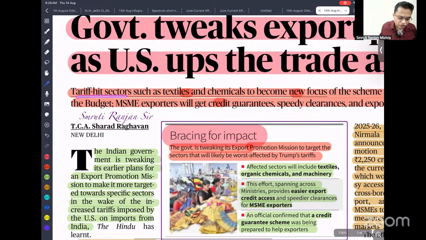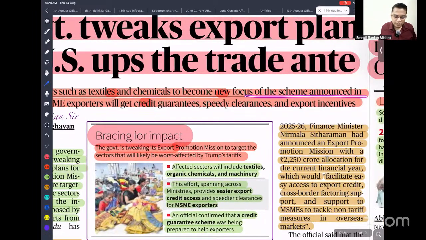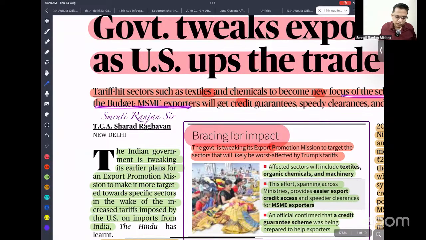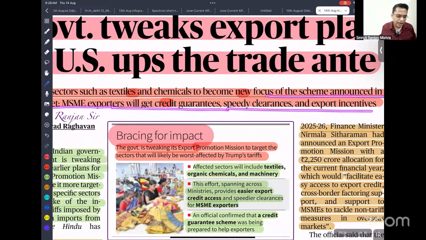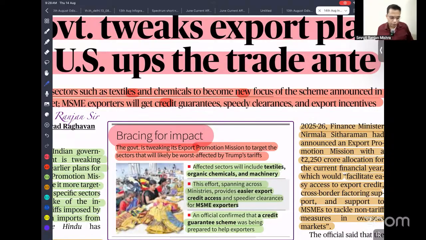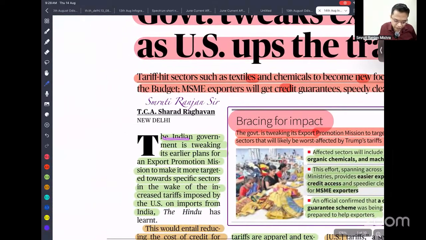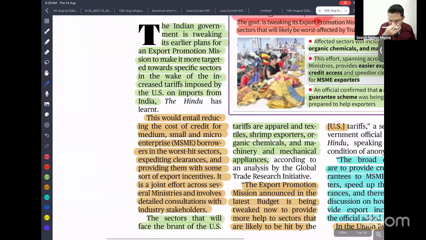So tariff hit sectors such as textile. The textile sector is going to be impacted most because India exports a lot of textiles to the USA. Next is chemicals to become a new focus of the scheme announced in the budget. So MSME sector will get credit guarantee and speedy clearance and export incentive. The Indian government is tweaking the export promotion mission to make it more targeted towards specific sectors in wake of the increasing tariff imposed by USA, particularly Donald Trump. This entails a reduction in the cost of credit for MSME borrowing and expanding the clearance.